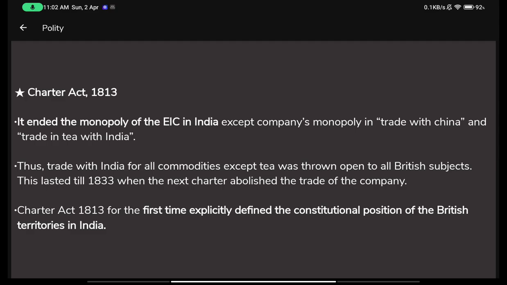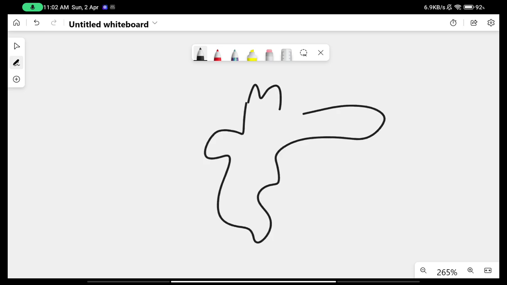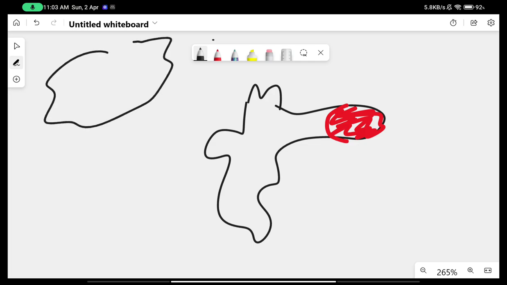So the Charter Act ended the monopoly, and you must remember that before this, nobody but only the East India Company could trade with India, right? Let's say this part here is the map of India. I know it's a very brutal image of India, but let's say this part here is India, and up to this part here is Bengal. And here is the British Empire.